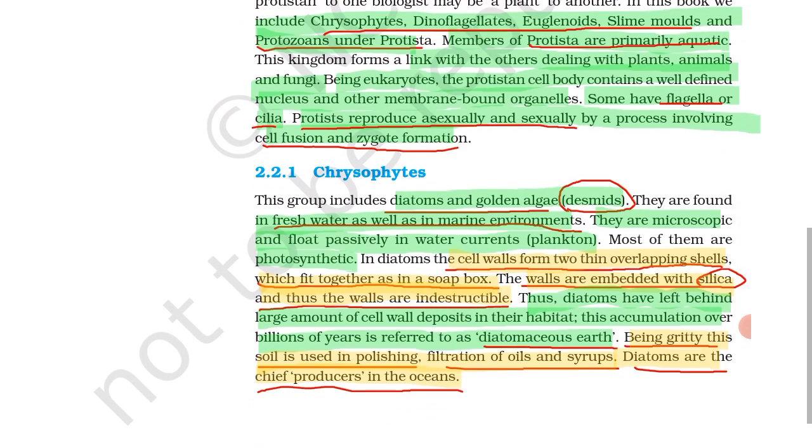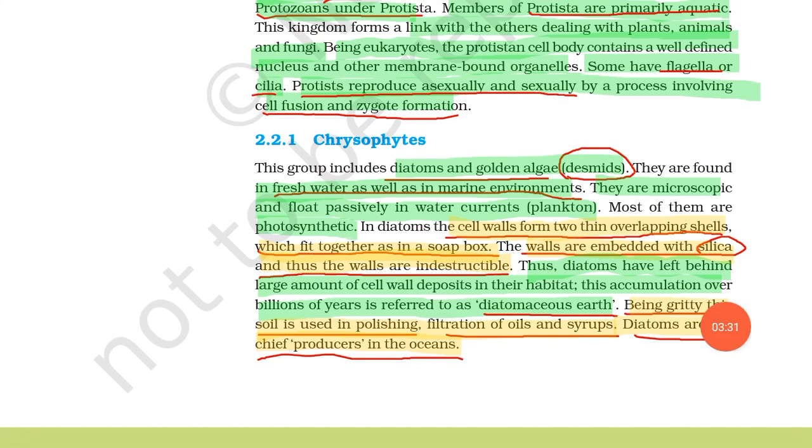Next is chrysophytes. This group includes diatoms and golden algae. Golden algae is also called desmids. They are found in fresh water as well as marine environments. They are microscopic.